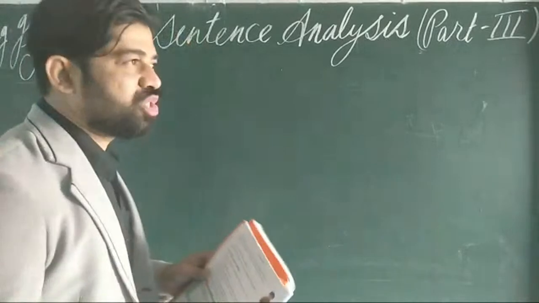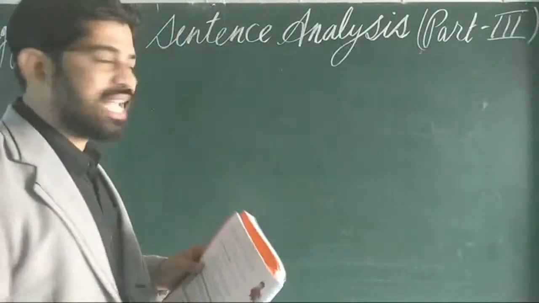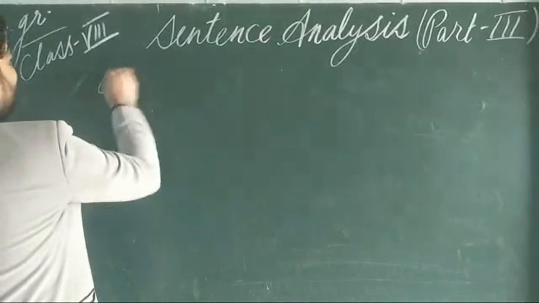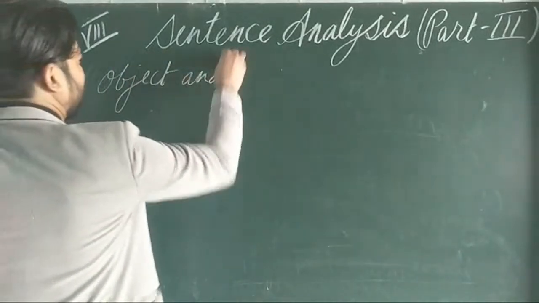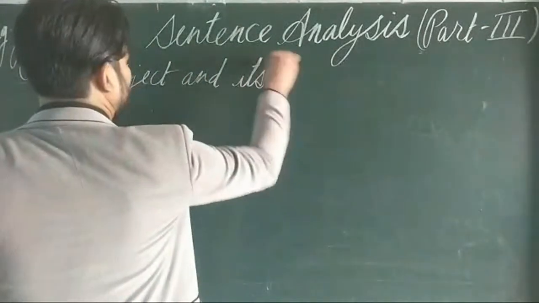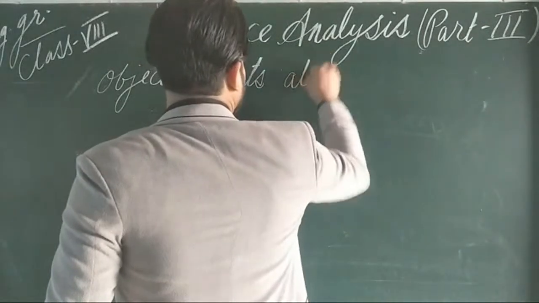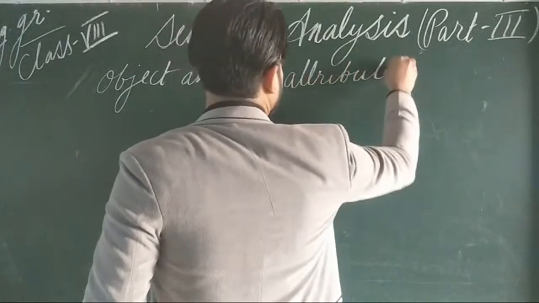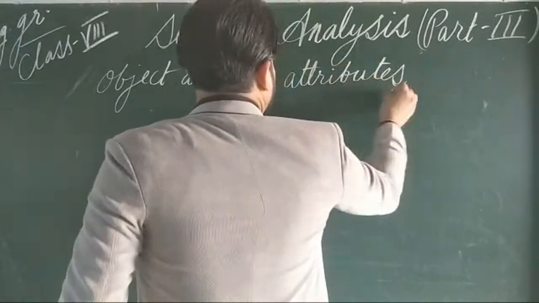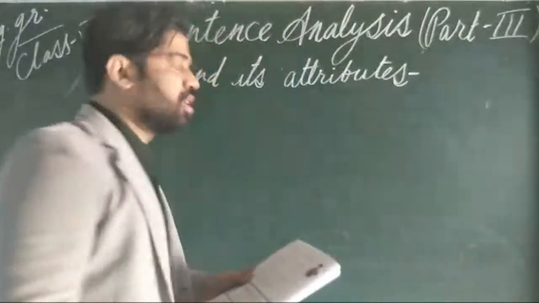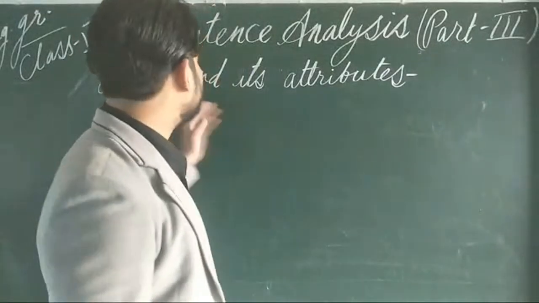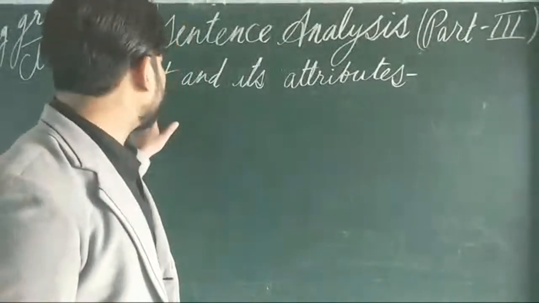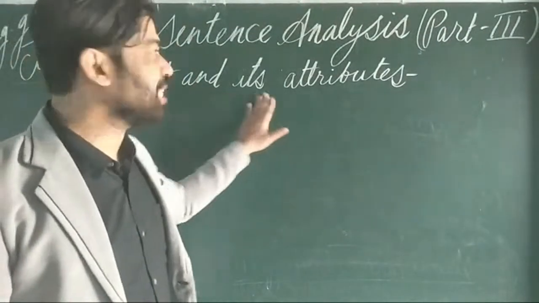Like subject and its attributes, we also have the object and its attributes. Okay, so here I am giving you the heading: object and its attributes. I think this word is not unfamiliar to you. You are quite familiar with it, because previously we discussed the subject and its attributes. Now here we need to discuss the object and its attributes.